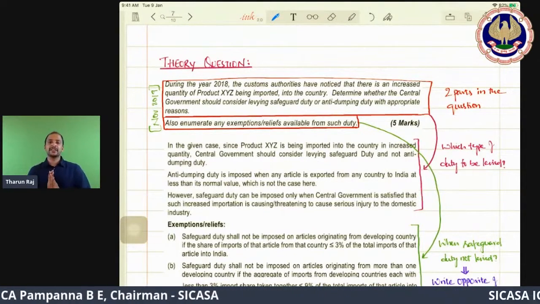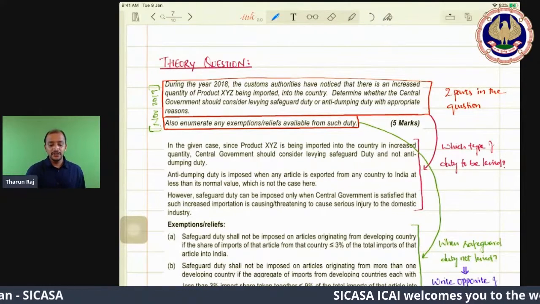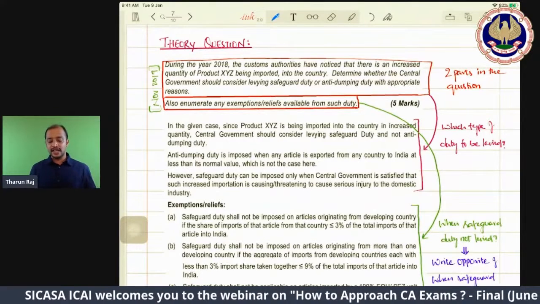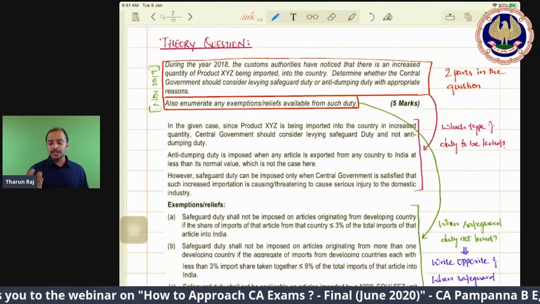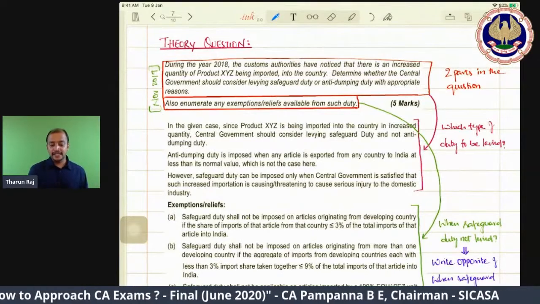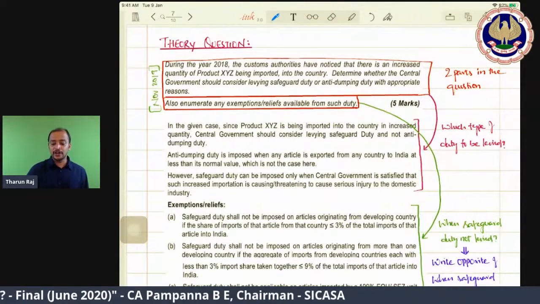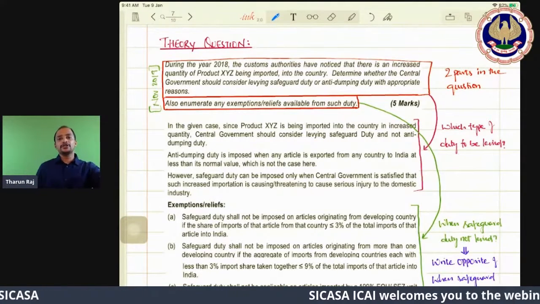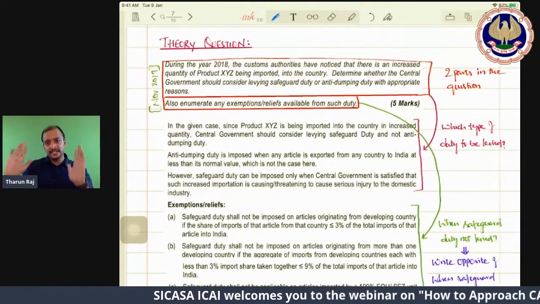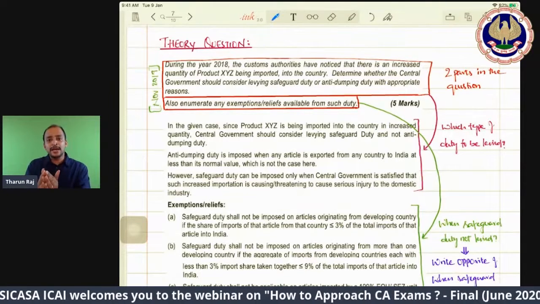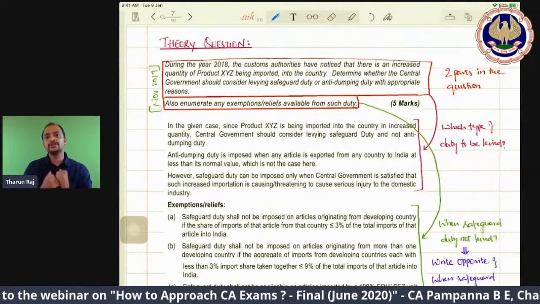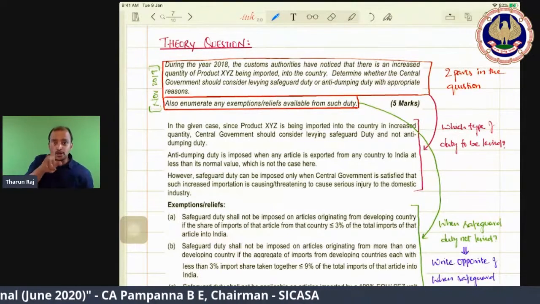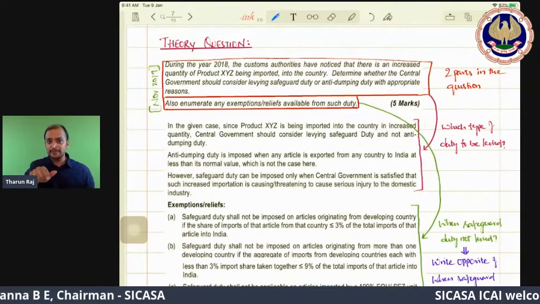Look into this. This is from customs. During the year 2018, the customs authorities have noticed that there is an increased quantity of product XYZ being imported into the country. Determine whether the central government should consider levying safeguard duty or anti-dumping duty with appropriate reasons. So now you need to know the provisions of anti-dumping duty and safeguard duty. Whenever goods are imported in large quantities, it is safeguard duty. Whenever goods are imported at a cheaper rate, it is anti-dumping duty. So you should know which duty will be levied here.